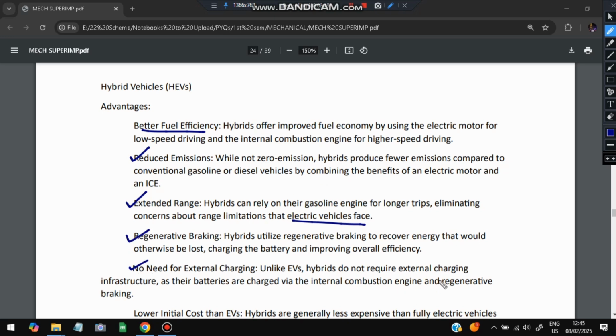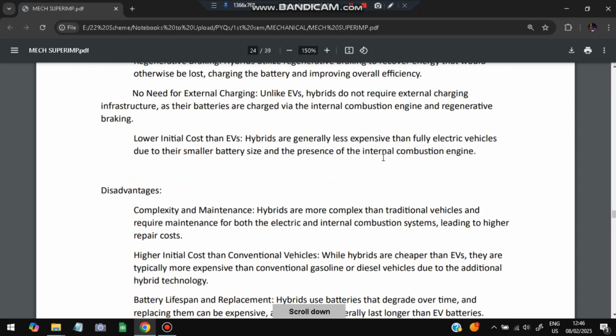It does not require external charging infrastructure, as the batteries are charged by the internal combustion engine and regenerative braking. Okay, so it is charged based on the internal combustion engine and regenerative braking. And the initial cost is lower.